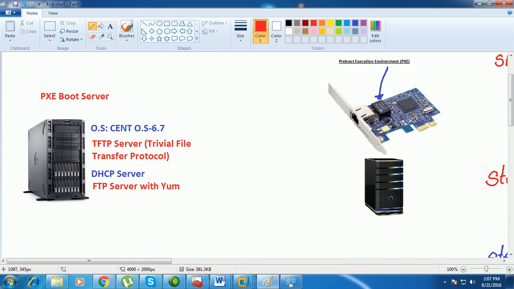With the PXE boot server, I want to deploy the operating system on a bare metal computer. That means we have only the hardware, but no operating system.